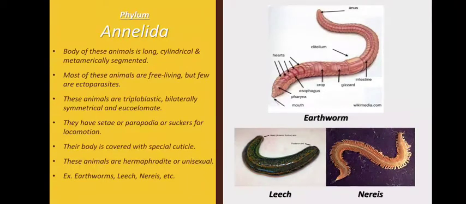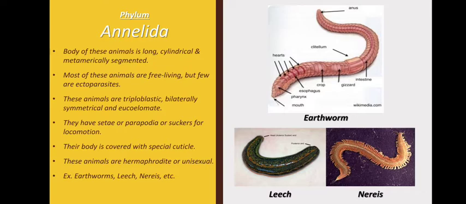Next is phylum Annelida. These animals have a long, cylindrical and metamerically segmented body. Metamerically segmented body means their body is divided into equal segments. You can see uniform segmentation there.